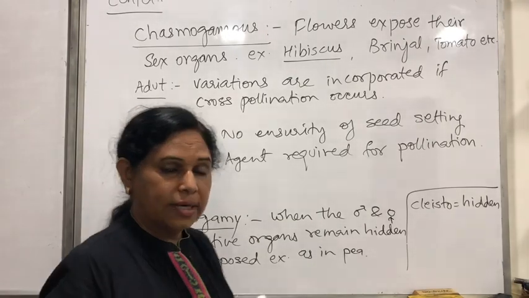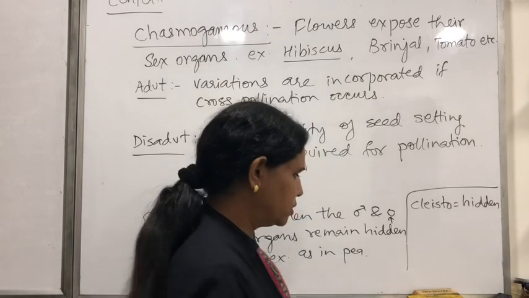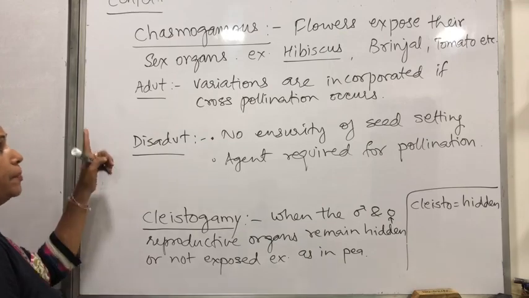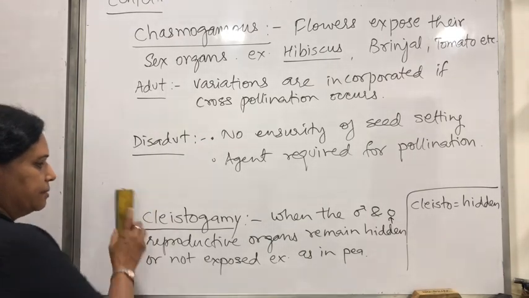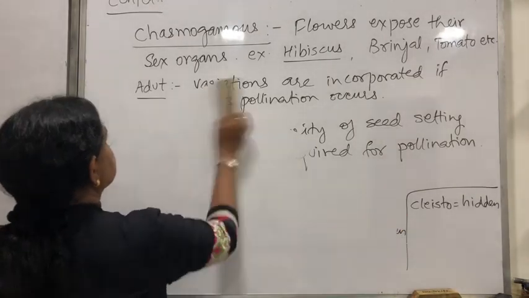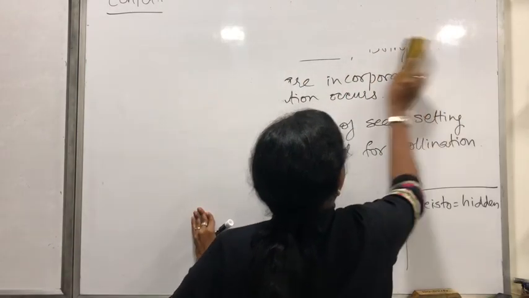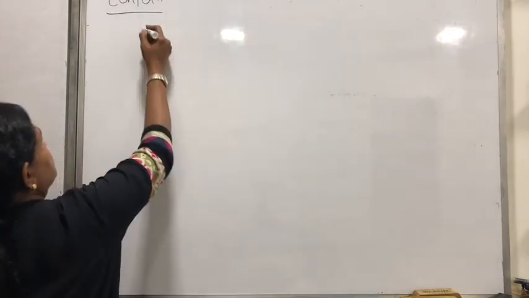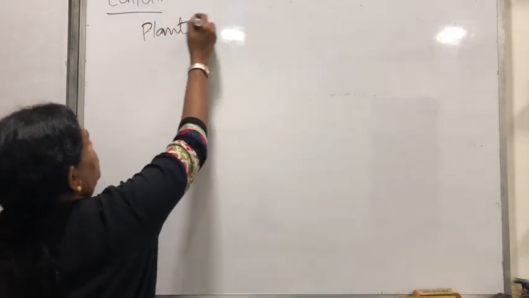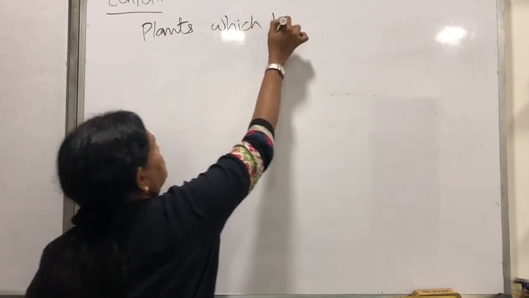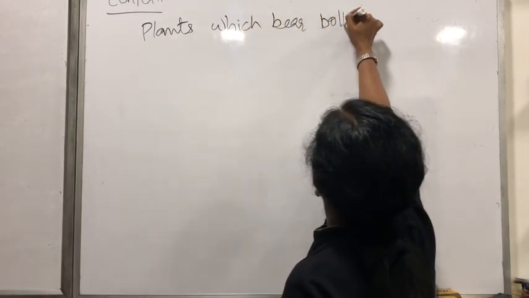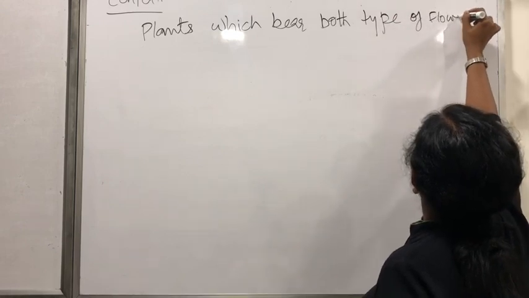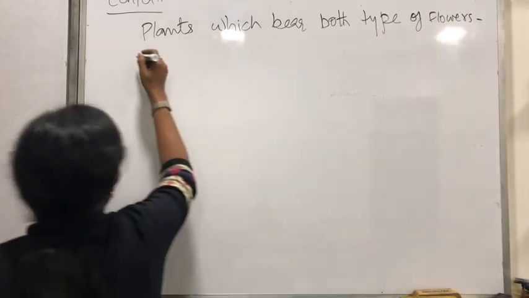Now कभी कभी कुछ प्लांट्स बहुत ही ज़्यादा अडाप्ट हो चुके हैं, and what they'll do, they'll be bearing both types of flowers, clistogamous as well as chasmogamous. Let's see some examples. Plants which bear both types of flower. कौन सी?